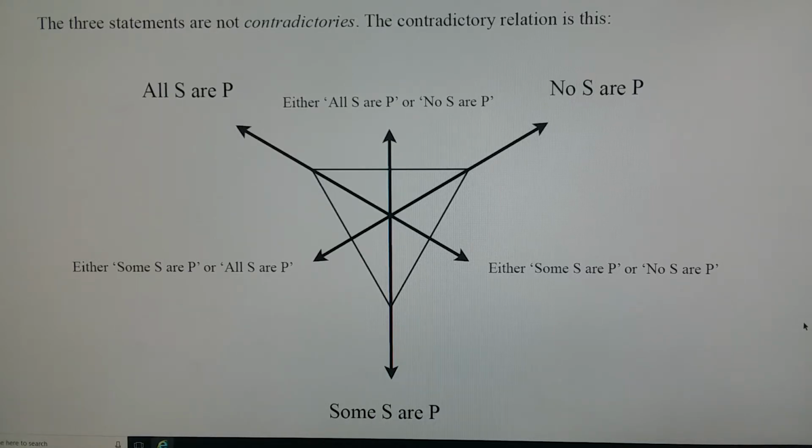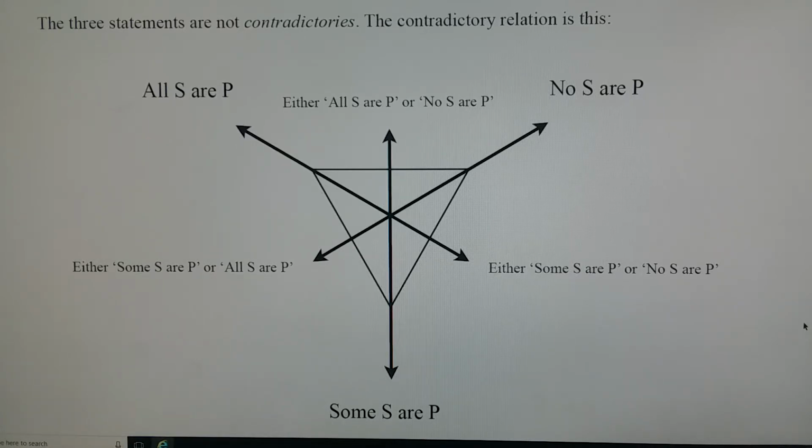If they don't actually exist, then the claims wouldn't have a truth value for the actual world. But otherwise, one of those three statements is always going to be true, and the other two are going to be false. So in a sense, it's kind of like all three statements are contrary to each other, meaning that if one is true, then the others are going to be false.